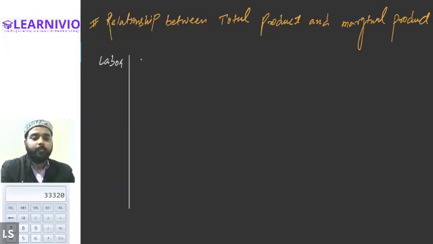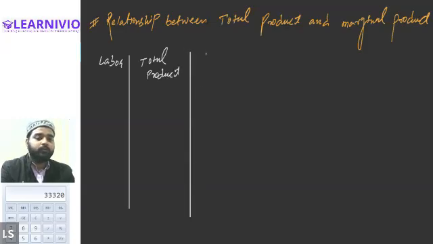And then we have the column for the total product. And we will also be making one more column for the marginal product. Alexander, I want you to write it down. Yes, sir. I have written.